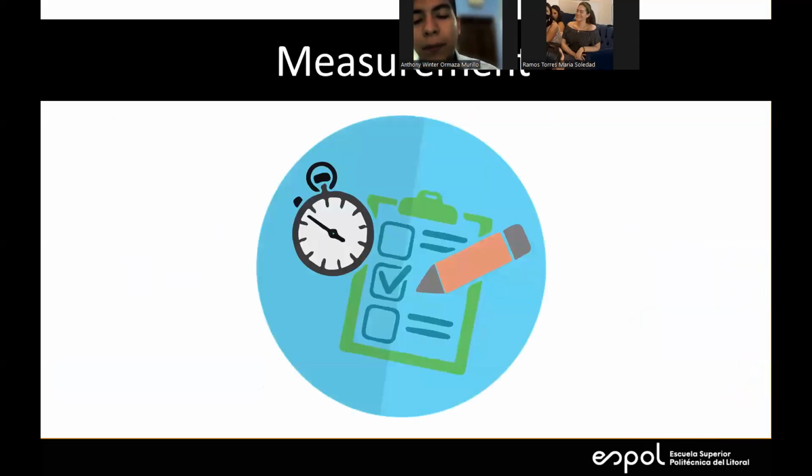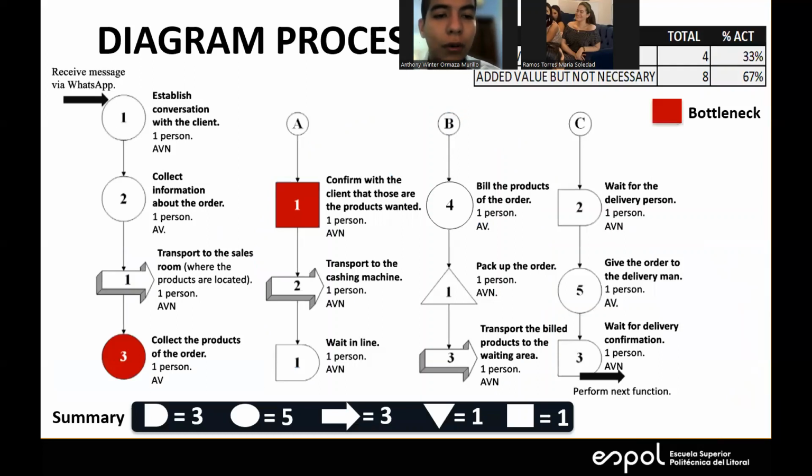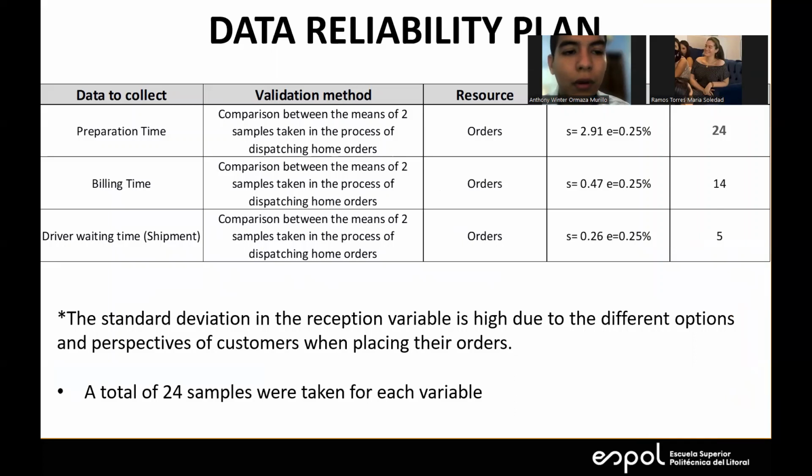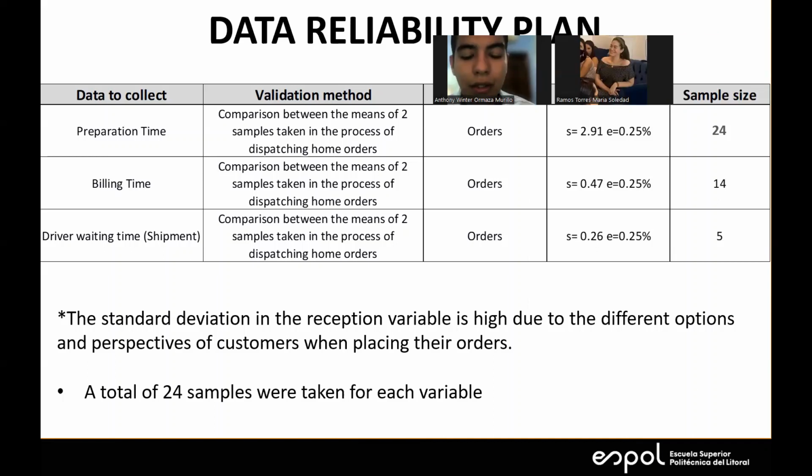We had the measure process, and we show you the diagram process. They identified two bottlenecks, and we had the different process of the dispatch method measure. We had the data reliability plan. We had the variable preparation. For example, the validation method is the comparison between the two means, and the size of the sample is 24